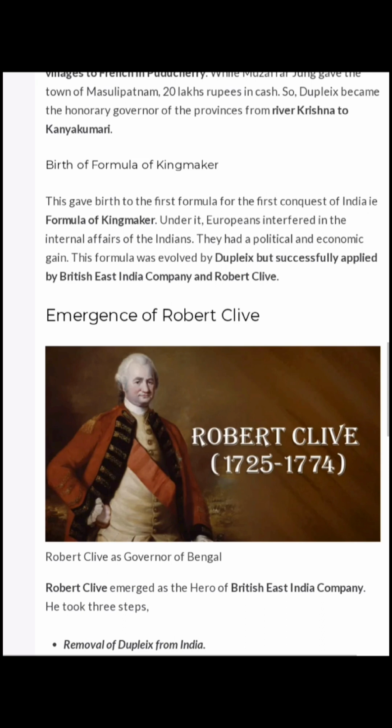Robert Clive, through his Arcot episode, eliminated Chanda Sahib. After that, the English company succeeded in removing Dupleix from India. This was a big achievement for the East India Company, strengthening its position in the South. Robert Clive was rewarded when he was sent as governor of Fort William in 1756. In 1757, Robert Clive succeeded in establishing the dominance of the East India Company in Bengal. The rise of Robert Clive and dominance over Bengal was a great achievement for the East India Company.